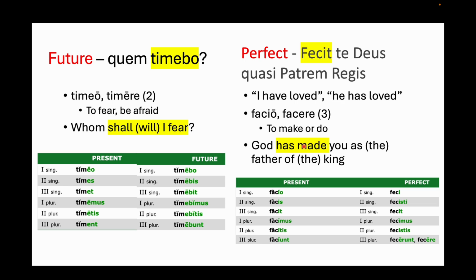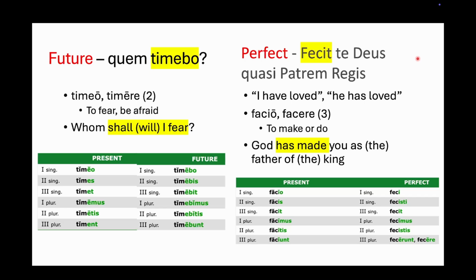So we'll say God, here we go, Deus, and that is a nominative version. When you look up your charts, you'd see it was nominative. So God has made, fecit, has made, te is you, God has made you, and this just means in the manner of a father or the father of the king.